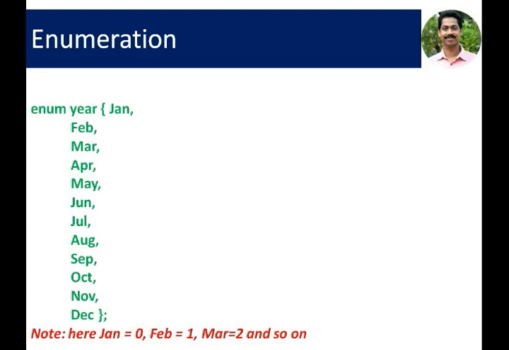No other values can be assigned to an enumerated variable. Here also, the internal value of January is 0, Feb is 1 and March is 2 and so on. Internally, numeric values are stored for enumerated data values.